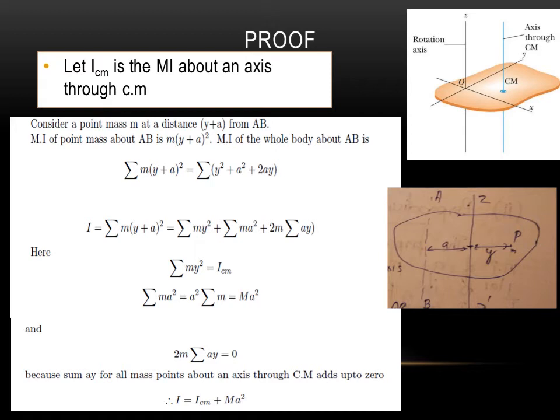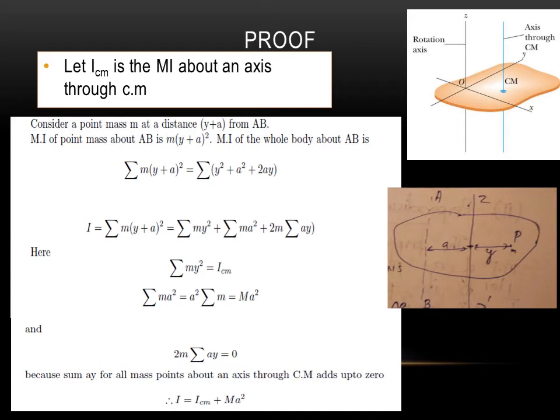So this is our center of mass. If this is ay, there is another point corresponding to minus ay. So each point on one side will have another point on the other side with the opposite sign. If you add up all those values, a summation over ay, this is a into y.